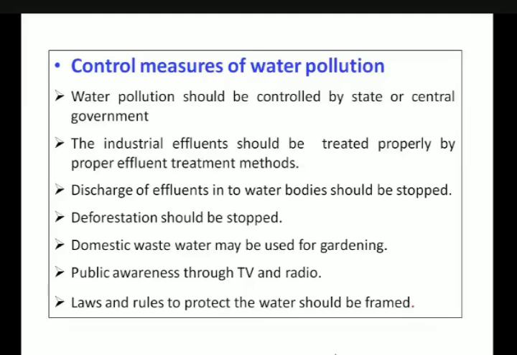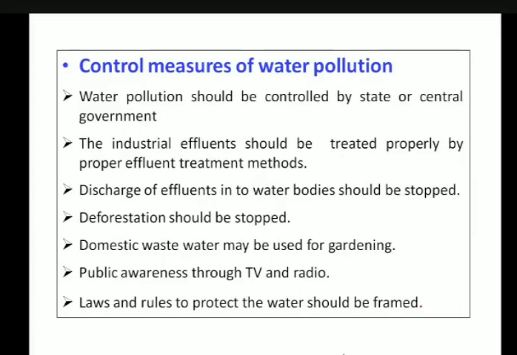Domestic water, the water that we use for our domestic purposes, may be used for gardening. Public awareness may be provided through TV and radio, and laws and rules should be strengthened. Now you have different laws, like the Water Prevention and Control of Pollution Act. You have different laws to protect our water resources and the quality of water.